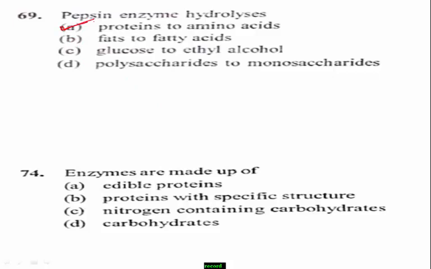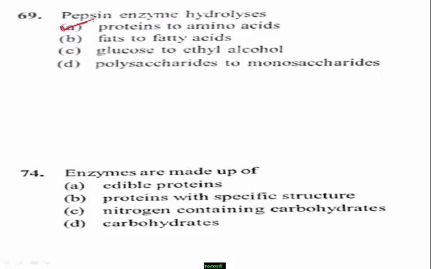Next question number 74. Enzymes are made up of. Option A, edible proteins. Option B, proteins with specific structure. Option C, nitrogen containing carbohydrates. Option D, carbohydrates. If you know the detailed theory related to enzymes, then it is very easy to answer.